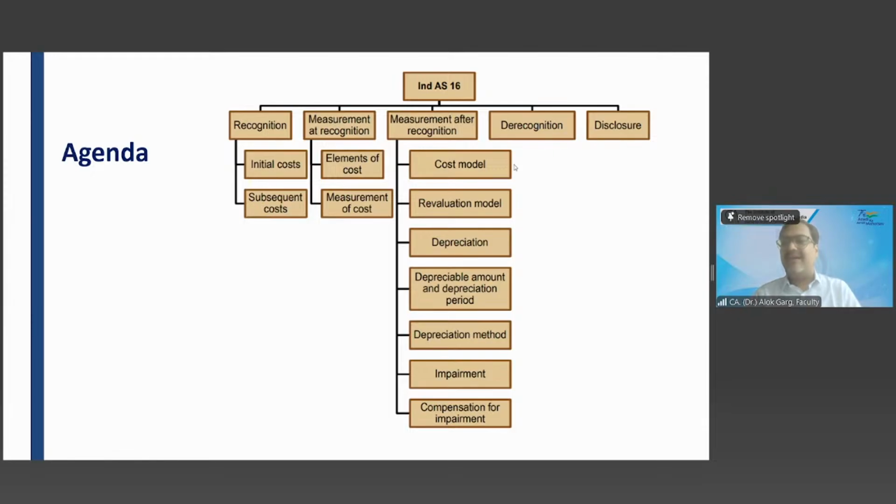Then there is a derecognition criteria and there are some sort of disclosures. Friends, these are the things which we are going to cover. And of course, in the subsequent measurement after recognition, we'll discuss in detail cost model, revaluation model, depreciation, right? Depreciation method. Do you know the depreciation method?